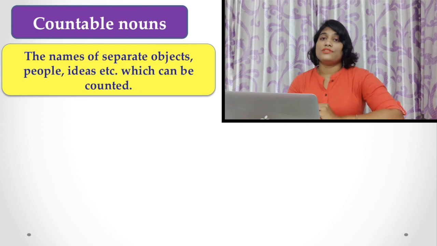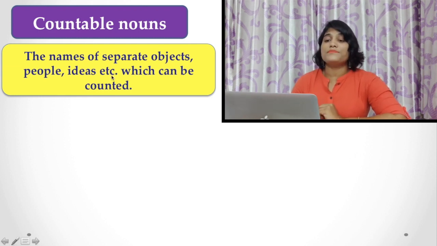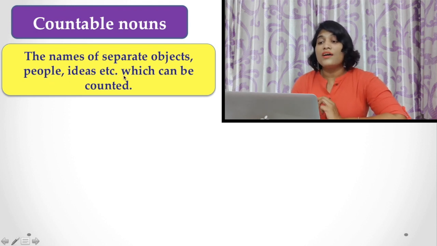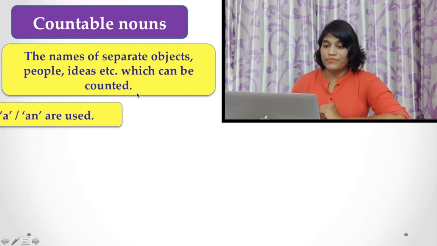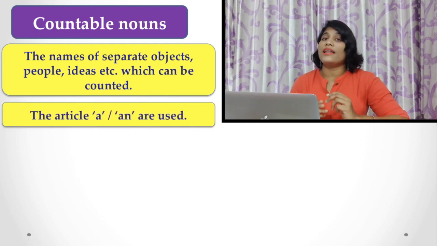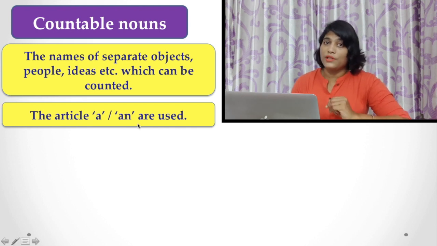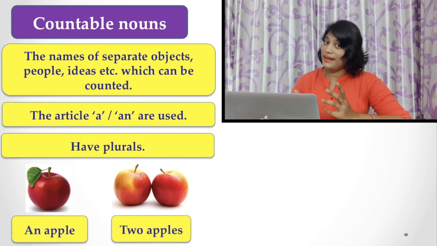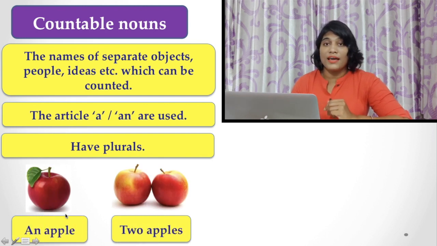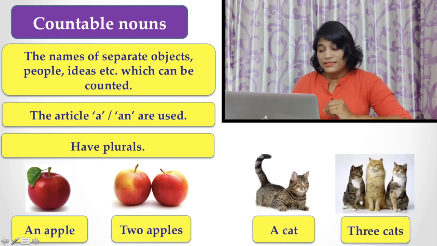Here, the countable nouns. The names of separate objects, people, ideas, etc., which can be counted are called countable nouns. And you can use the article a or an with the countable nouns. And of course, the countable nouns have their plural forms. Here are the examples. You find here an apple, two apples, a cat, three cats.